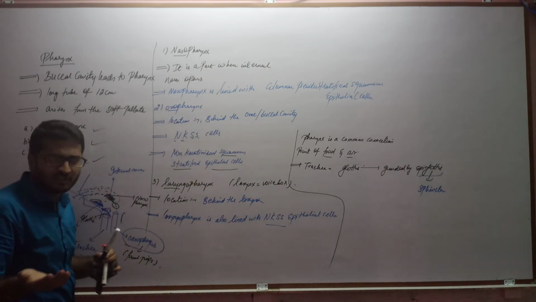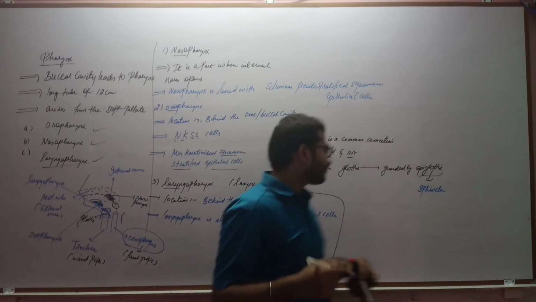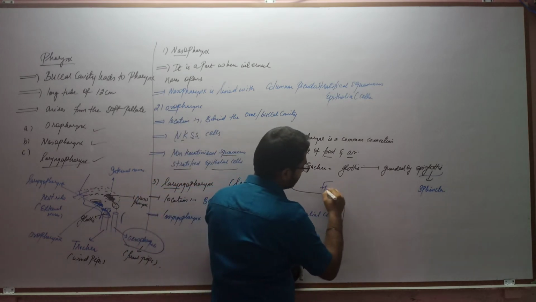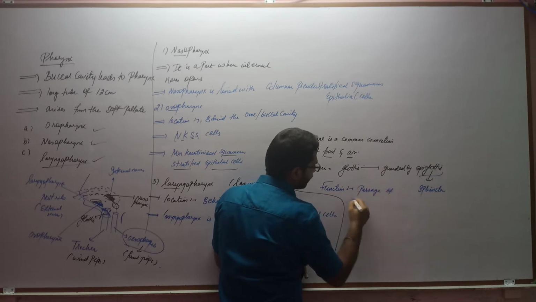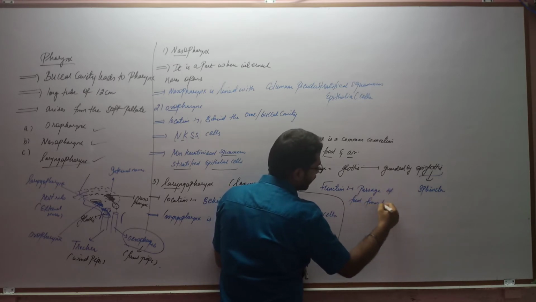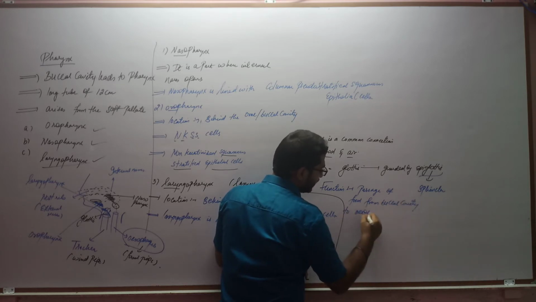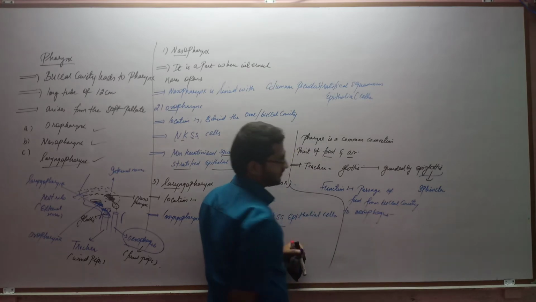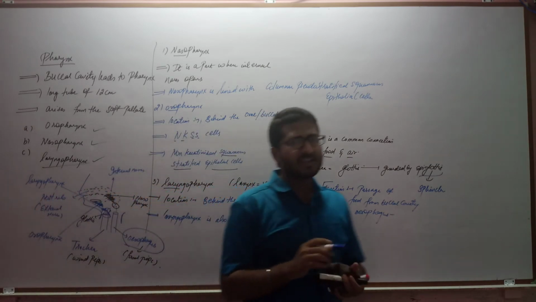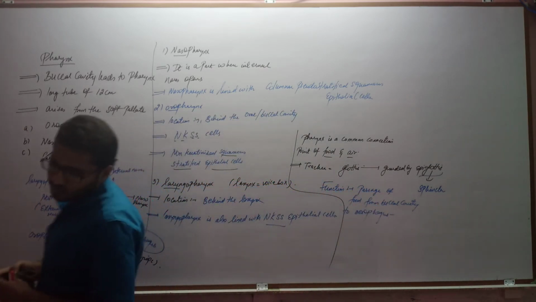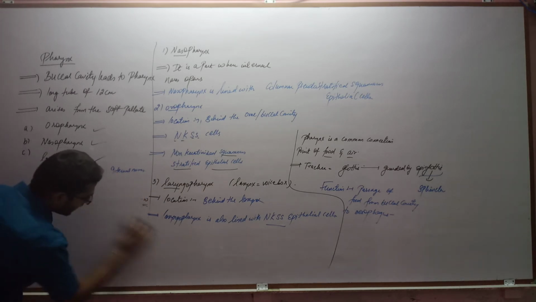So this is all about the pharynx. And the function of the pharynx is, it acts as a passage for the collection of the food from the buccal cavity to the esophagus. So what is the function? It is nothing but a passage of food from the buccal cavity to the esophagus. Clear? So this is all about the pharynx part. Now, pharynx leads to esophagus. So now we will discuss the esophagus part of the alimentary canal.